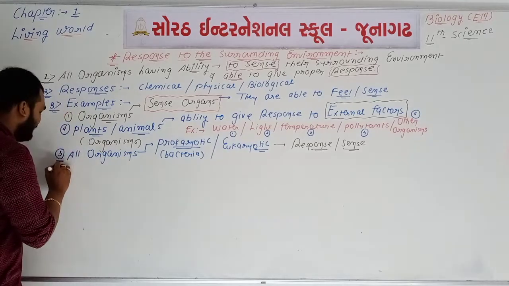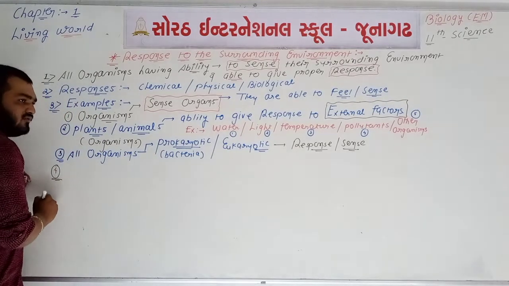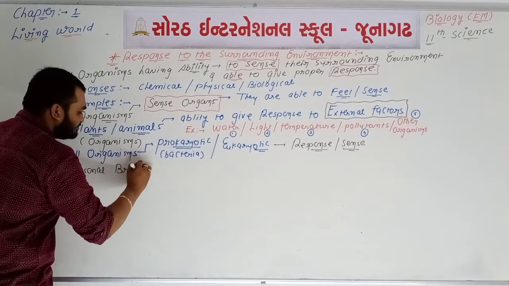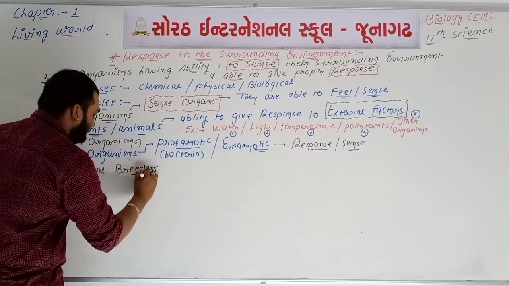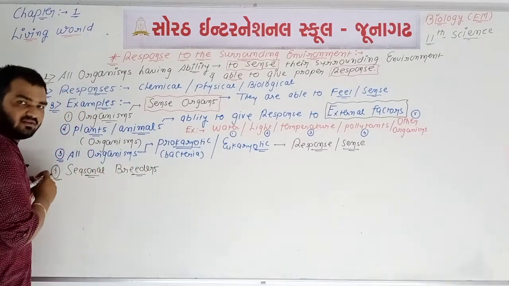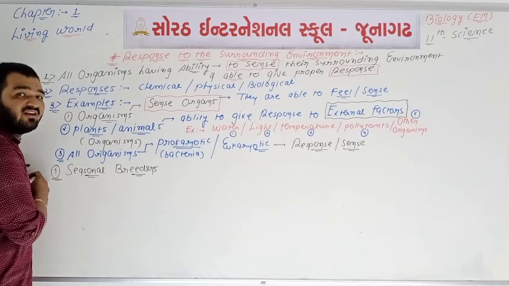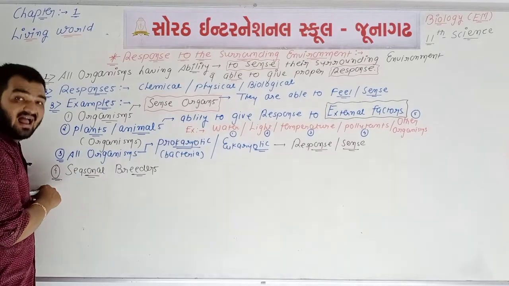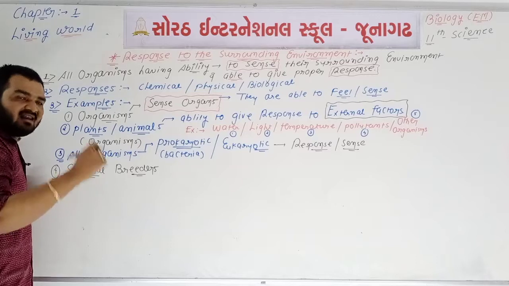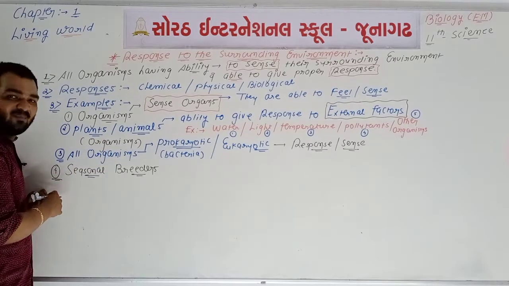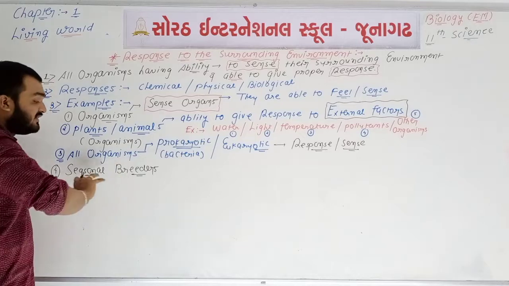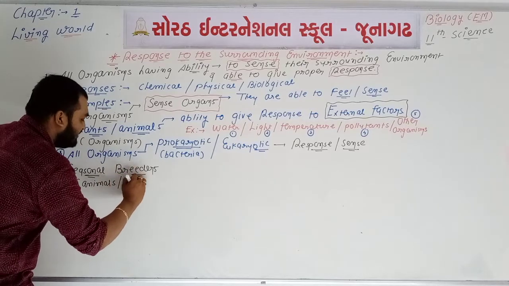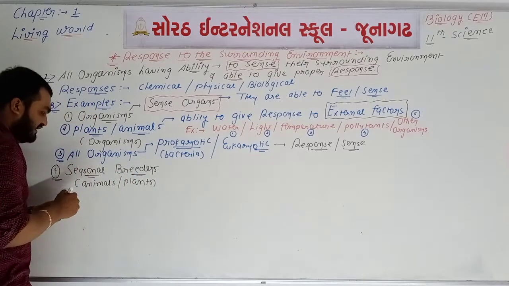Now if we talk about point number 4, we are talking about seasonal breeders. Seasonal means in a particular season. Breeders means the organisms which are doing reproduction. You know the word breeding period, you know monsoon is the breeding period for lions. It means in the monsoon season lions are doing reproduction. So we are talking about seasonal breeders, especially animals and plants which are seasonal breeders.